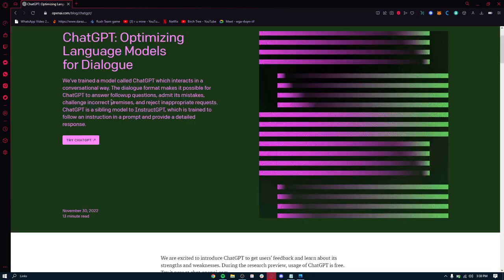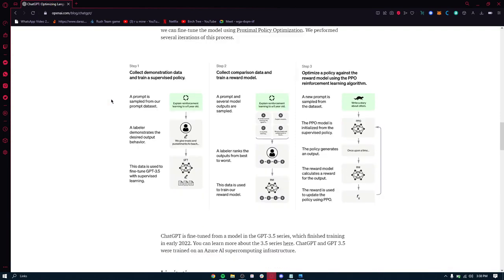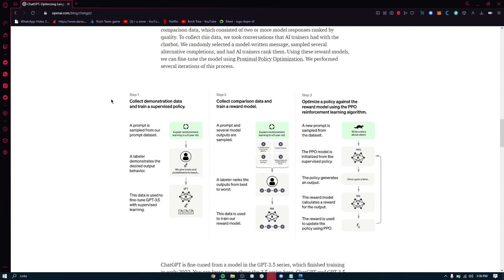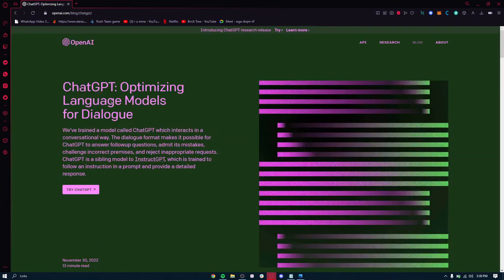We can also see that they have given us a proper description of ChatGPT. It says we have trained a model called ChatGPT which interacts in a conversational way. We can also see the dialogue format makes it possible for ChatGPT to answer follow-up questions and more stuff like that. Down here you can see more things that ChatGPT contains, like its samples and its APIs. They have all the steps and ways they created it, and how ChatGPT actually answers your question, and more things like that. But what we're going to do is get straight into the ChatGPT mainframe.